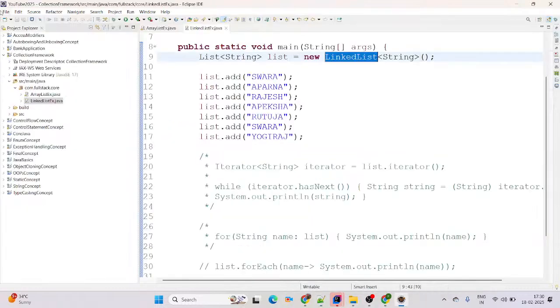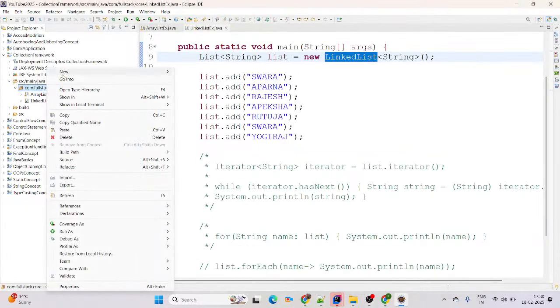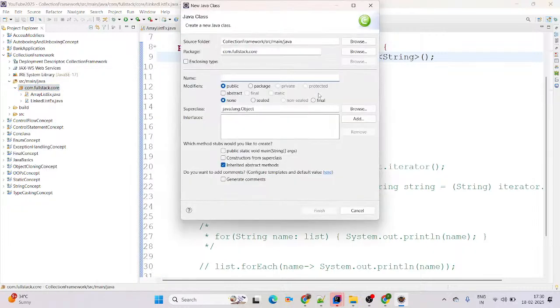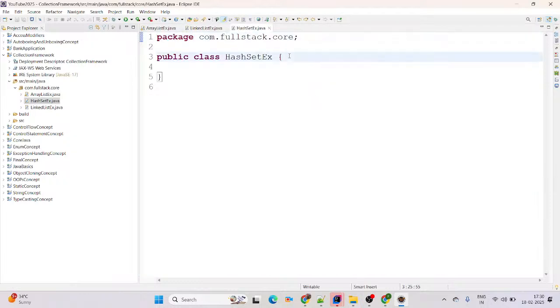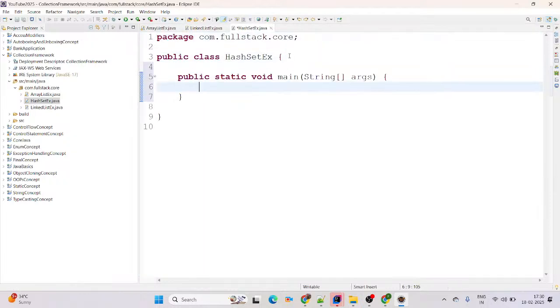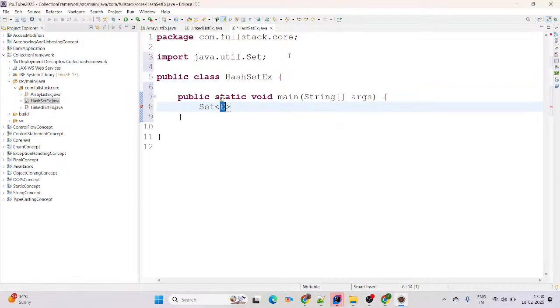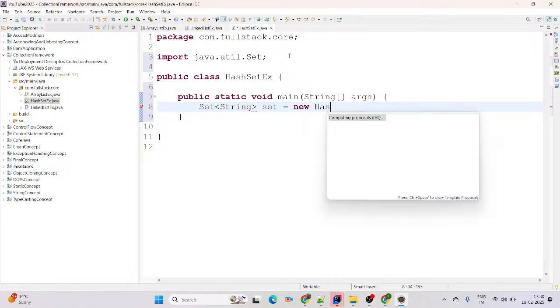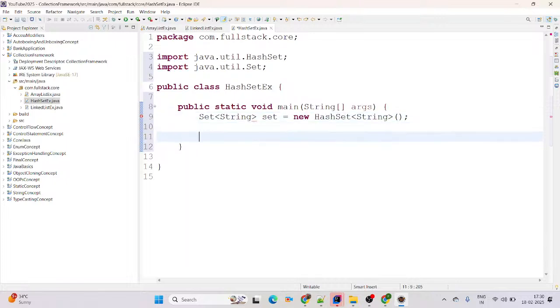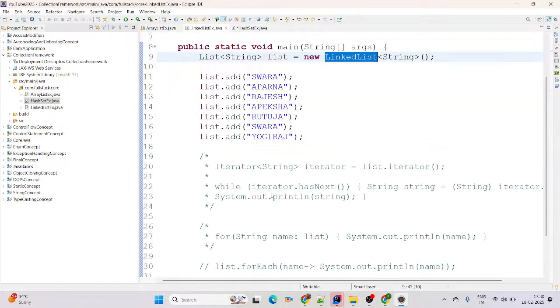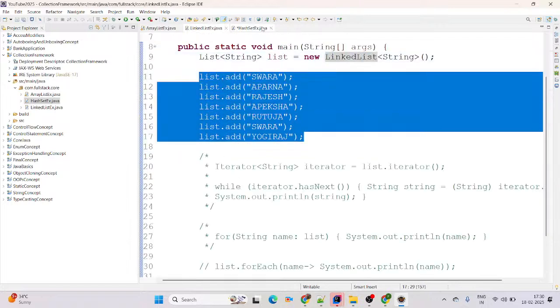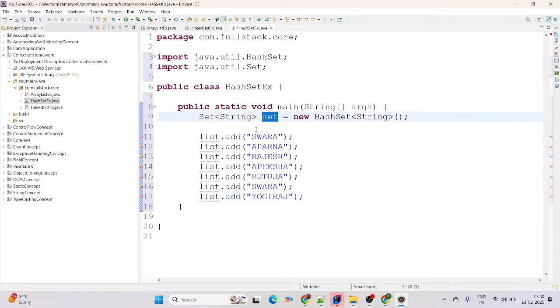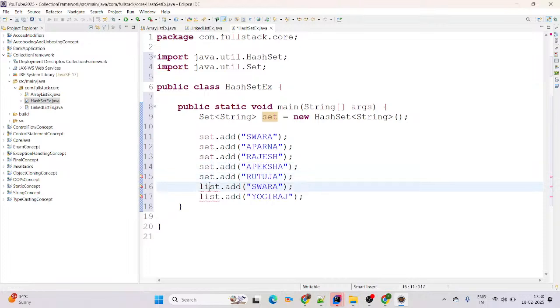For that, I am simply coming to our package. Right click on that, new Java class, and the Java class name I am giving here is HashSetExample. See on screen, this is our main method. Now I am adding here Set, which will be of type String, and you can simply say set equals new HashSet. Now we are trying to add some data there. For adding the data, I will reuse the code base here. Instead of this list, we are just going to add here set, the object for our HashSet.